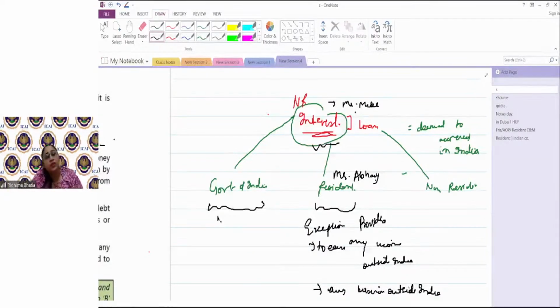But if you're using the loan amount properly in India, whatever interest is being paid to the non-resident would be income deemed to accrue in India.